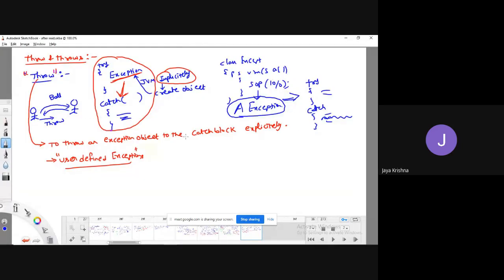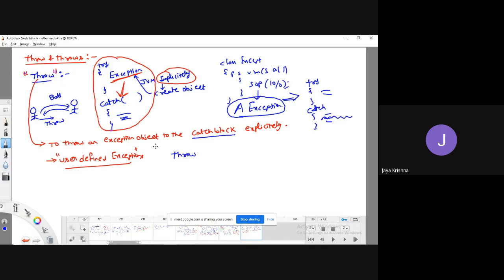The main advantage of the throw keyword is that you are going to create an object explicitly, and you are going to call the corresponding catch block. How are we going to do that? You are going to run it through the throw keyword.